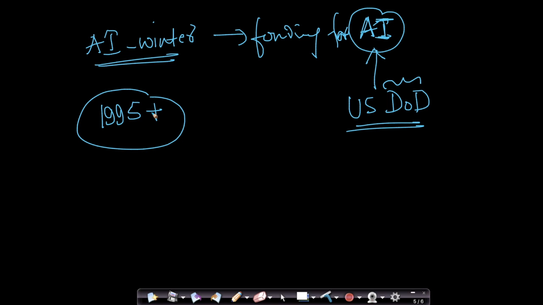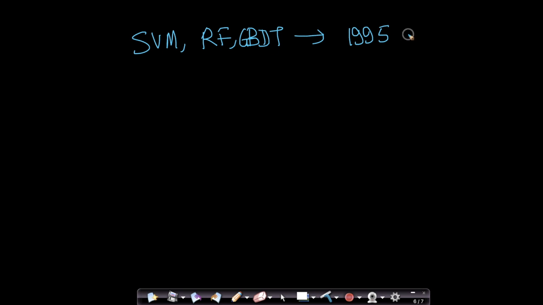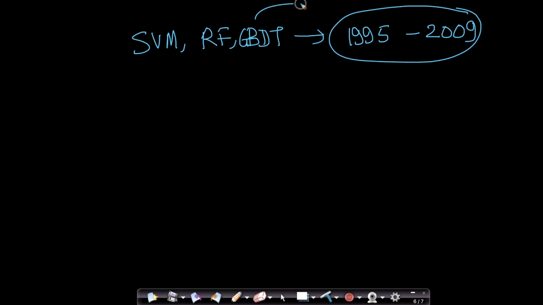Now comes the first fundamental innovation. While many people moved to other techniques, like SVMs and ensembles like random forests and gradient boosted decision trees, all of these techniques became popular after 1995 up to almost 2008, 2009. These techniques evolved around this period and became super powerful. SVM became everyone's favorite algorithm around this time.